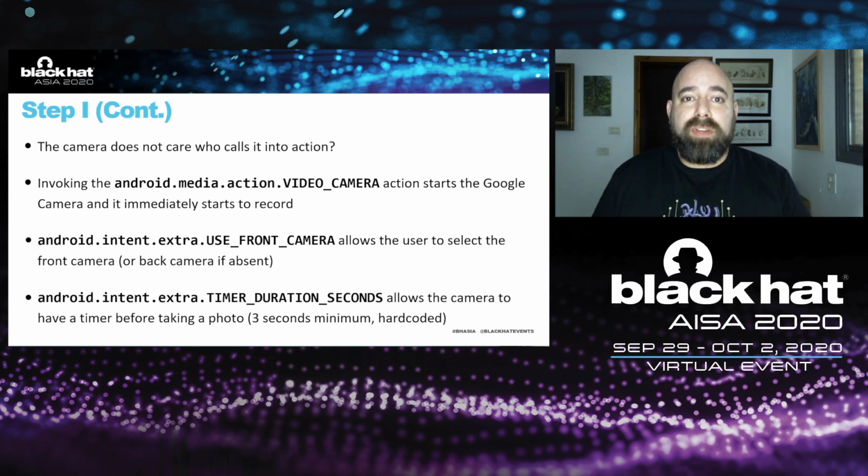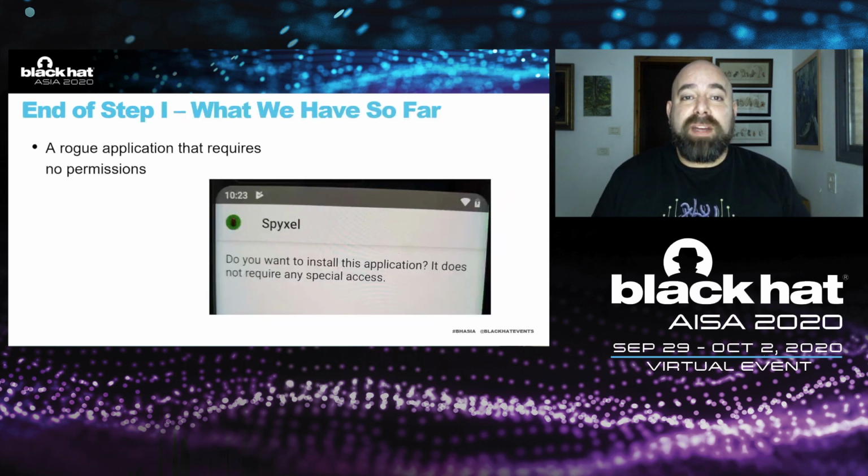But we could take a picture with a timer. So this was all very interesting for us. We found a way to switch between cameras and to choose what to take a picture of, what to take a video of. That was a very fruitful step one. And by the end of that step, we actually started to design a rogue application.